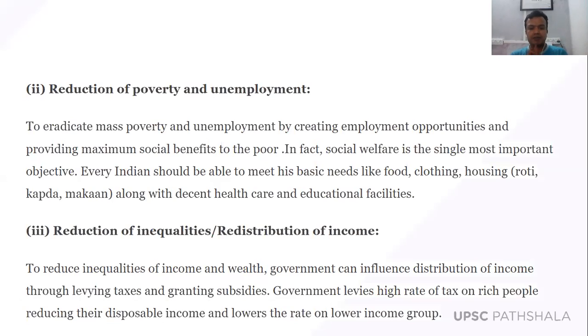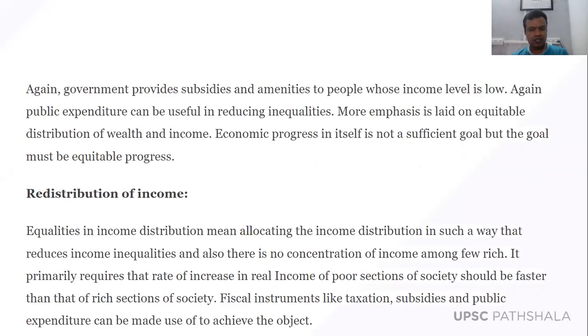So there are various types of subsidies given to those people who have low income, and taxes are taken from those people who have high income. In this way, the government budget tries to reduce inequalities and redistribute income. Government levies a high tax rate on rich people, reducing their disposable income, and lowers the rate on the lower income group, right? This is called a progressive type of taxation system. I'm going to discuss it in detail, what the progressive type of taxation system is, while discussing taxation.